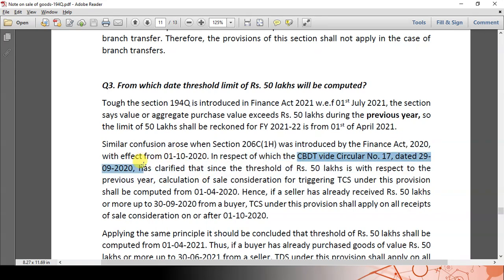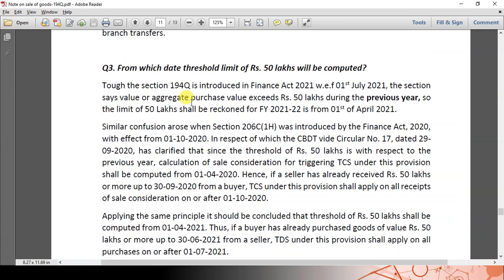Applying the same analogy here, the limit of 50 lakhs for 194Q has to be applied from 1st April 2021. So whatever purchases have been made from 1st April 2021, though the section is not applicable on that date, those purchases have to be considered for calculating the threshold limit of 50 lakhs.